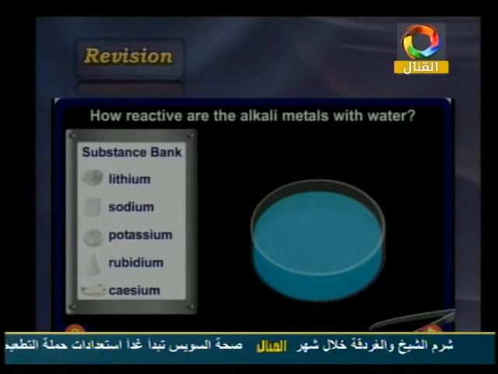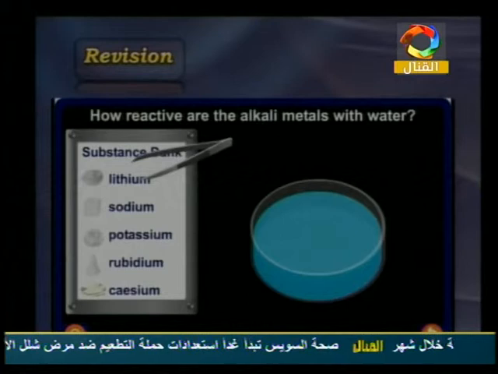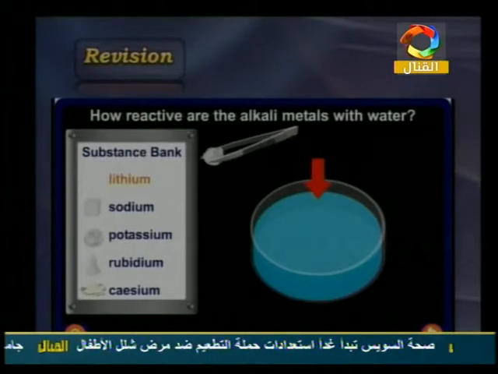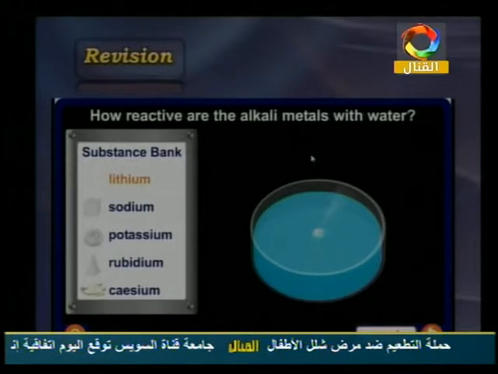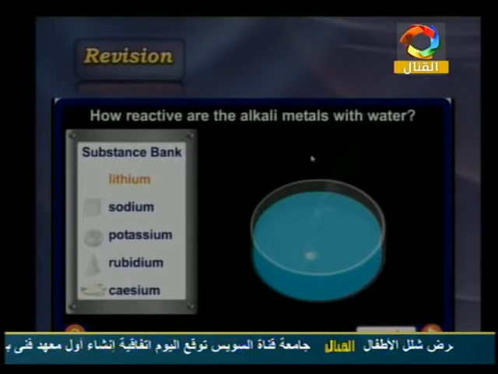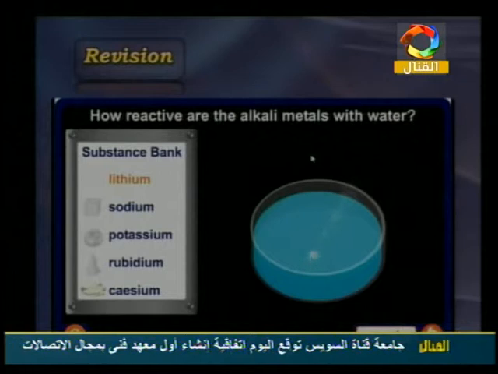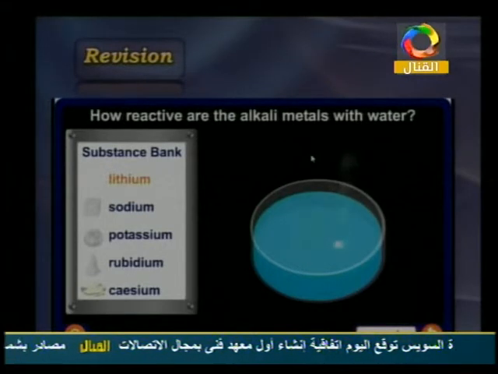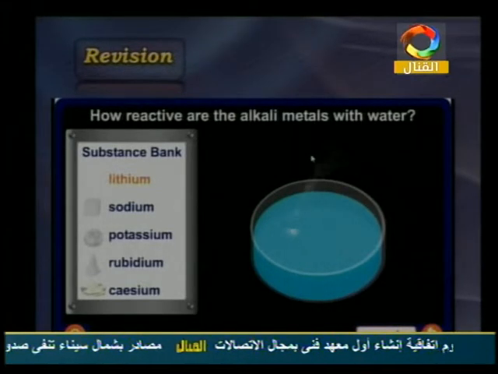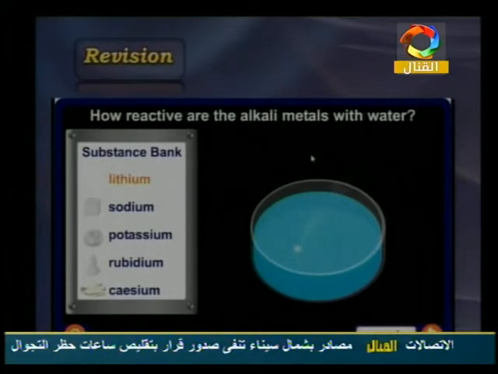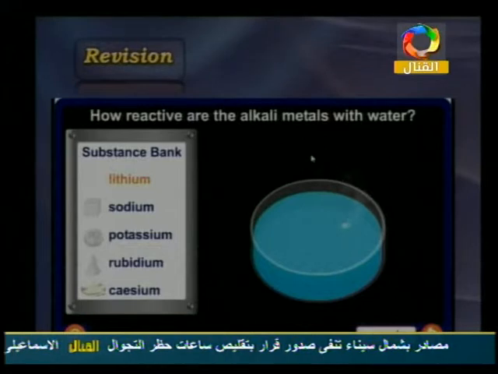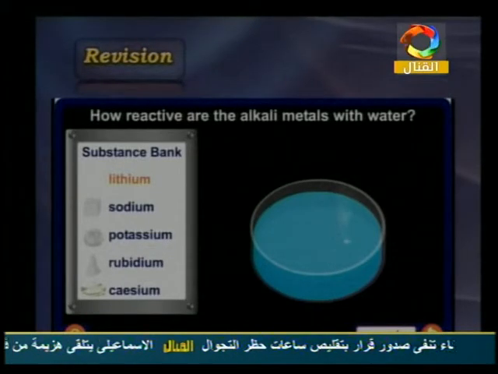So we will start here. We have the forceps and move this lithium, for example, here to make the reaction. The kind of reaction here is very slow. Why? Because lithium is the first one in the chemical activity series of these metals. So the lithium makes this reaction like this.